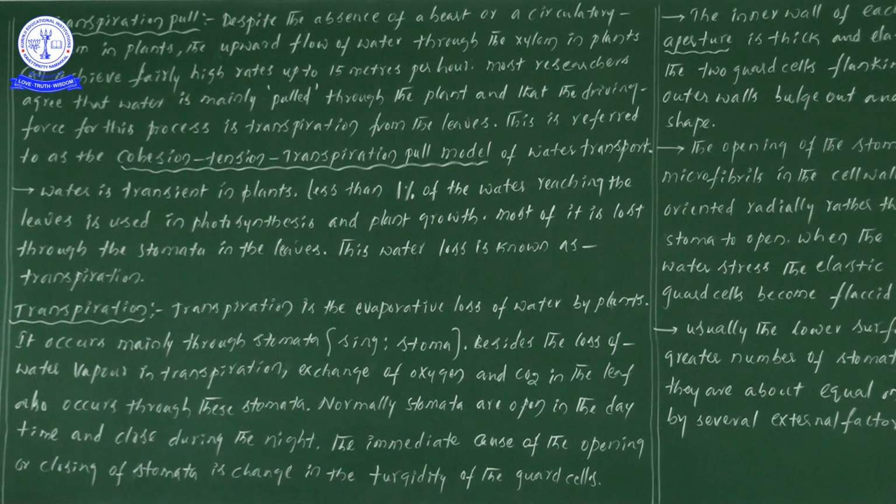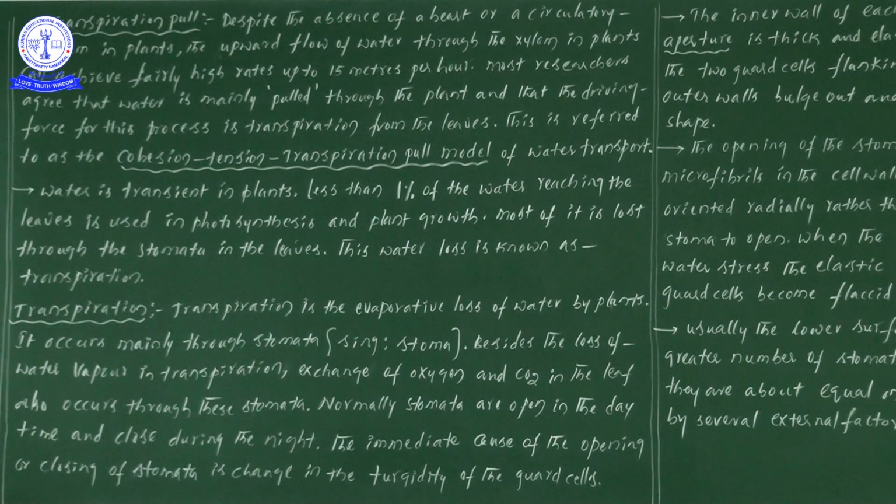Even in the absence of a heart and a circulatory system in plants, water molecules are translocated at high rates, up to 15 meters per hour.